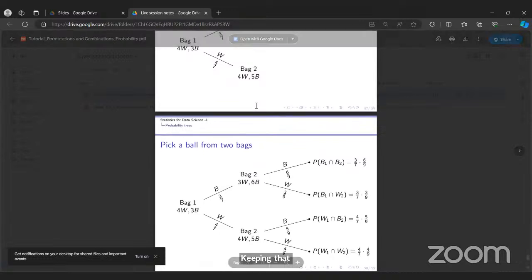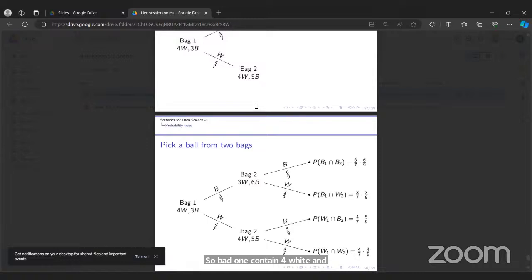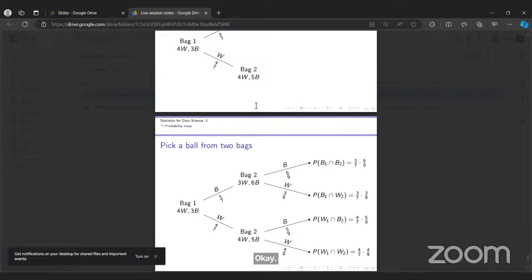Bag one contains four white and three black, and bag two contains three white and... Is it the case that bag two has three white and five black balls, and we are picking one ball from bag one and putting that in bag two?